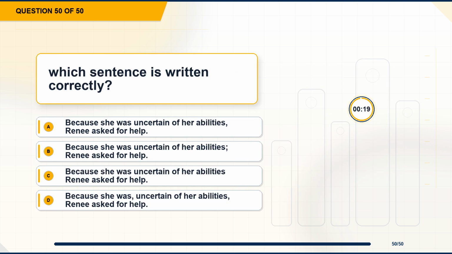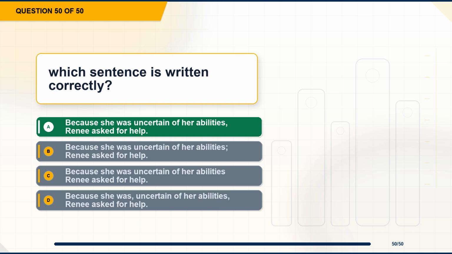Question 50. Which sentence is written correctly? Option A, because she was uncertain of her abilities, Renee asked for help. Option B, because she was uncertain of her abilities, Renee asked for help. Option C, because she was uncertain of her abilities, Renee asked for help. Option D, because she was uncertain of her abilities, Renee asked for help.